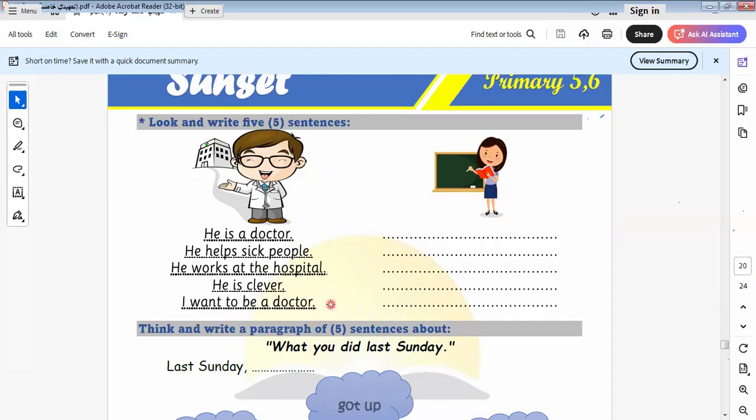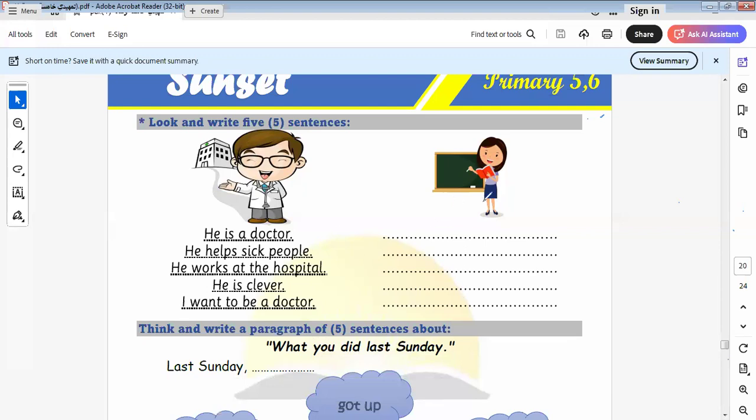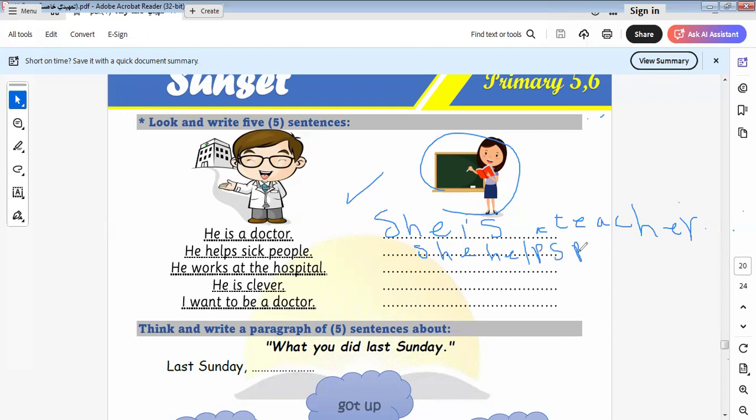So here you say the future job. Here I do this picture and this one. Let's do it together. She is a teacher. I write it like this. You say she is a teacher, for example. Okay, I write it for you, and then you can write it by yourself after I leave the link of the booklet below the video to download it and do it again. She helps people to learn. She helps pupils to learn. For example, she helps pupils to learn.